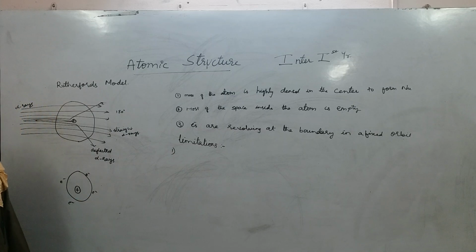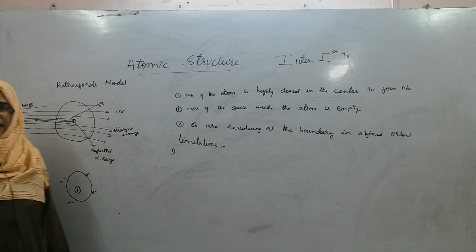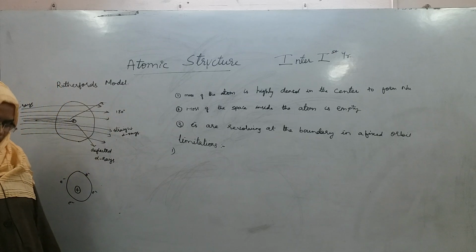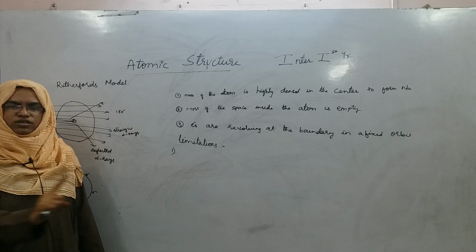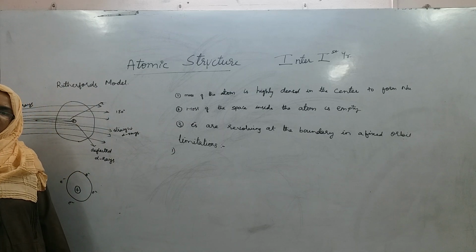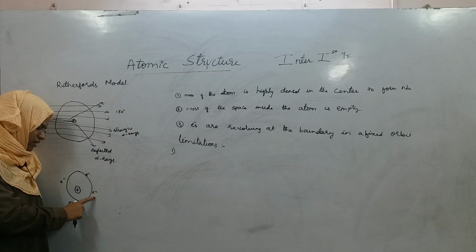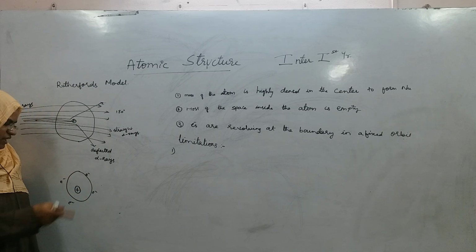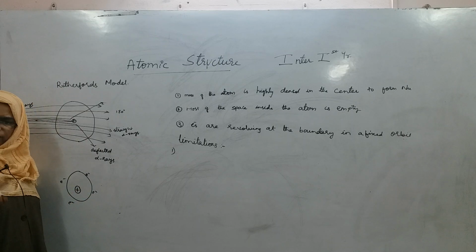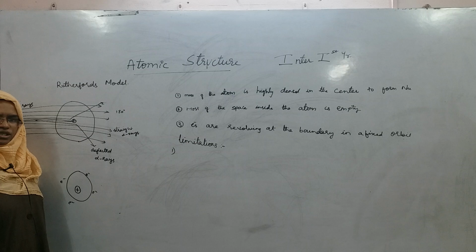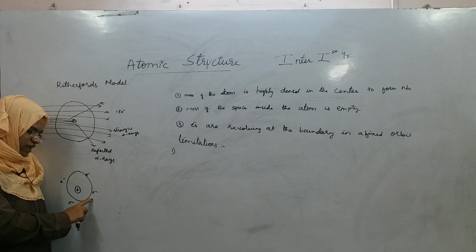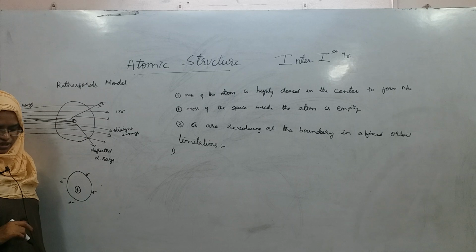And according to the planetary model, when the planets revolve around in a fixed orbit continuously, their speed is accelerated. Planets, when they revolve around the sun in a fixed orbit, their speed is accelerated. So the same should be applied even for electrons, right? If electrons are also revolving around the nucleus in a fixed orbit, even their speed should be accelerated, increased.